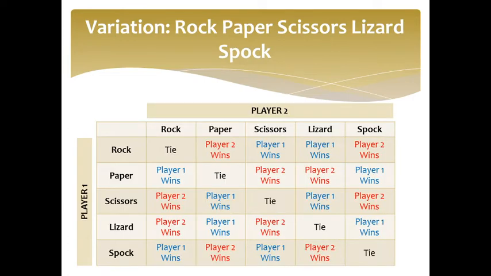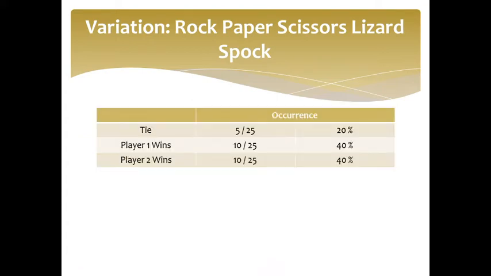Here is a summary of the possible outcomes for the variation. Just as with the original game, a tie may occur when both players choose the same hand. Otherwise, either player wins or loses. And here are the statistics for the variation. Unlike the original game, however, the probabilities for each result are no longer equal. Nevertheless, the probability for each player to win is equal, which is good since it indicates a fair chance for both players. The variation simply lowers the chances of having a drawn game.